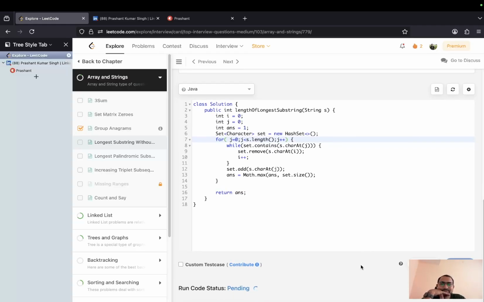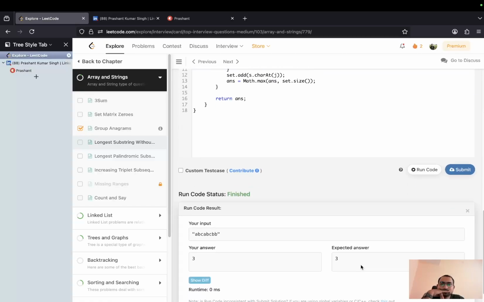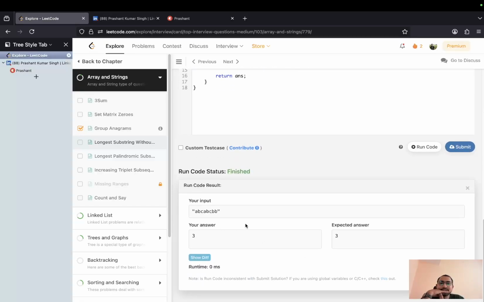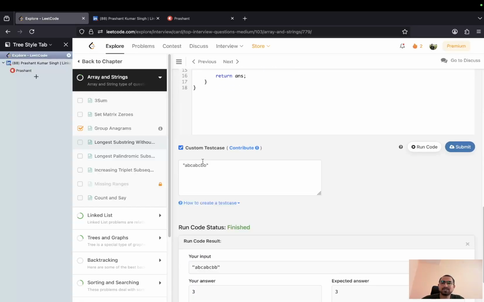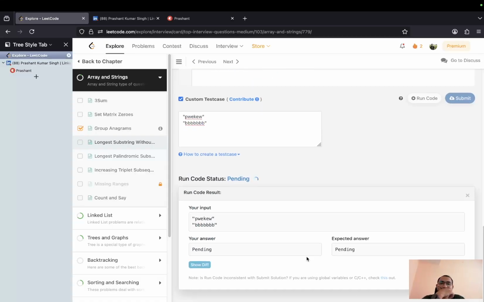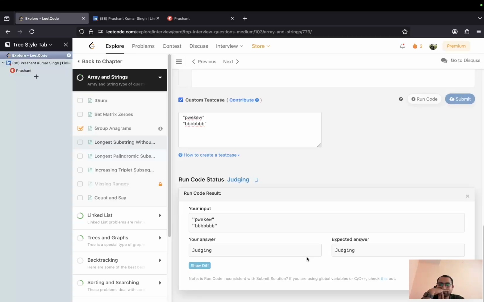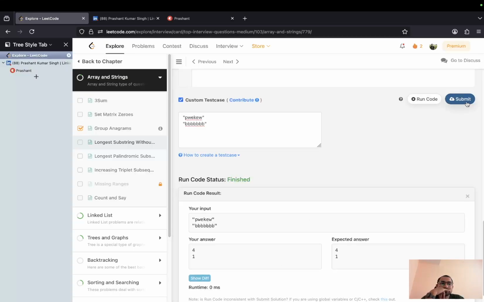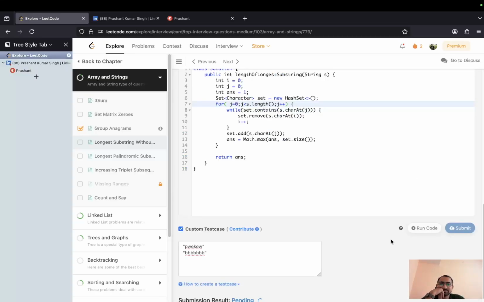That's fine. Okay, for this it is giving the output. Let's test for some custom test case. If I just type PWKEW, I will check for repeated characters also. Now I will just run and we can see. Okay, 4, 1, 4, 1. I think we can submit this.